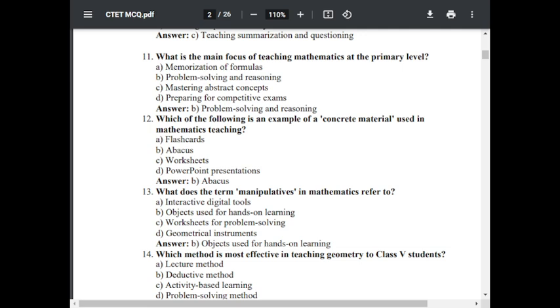Option A, interactive digital tool. Option B, object used for hands-on learning. Option C, worksheet for problem solving. Option D, geometrical instrument. The correct answer is B, object used for hands-on learning.